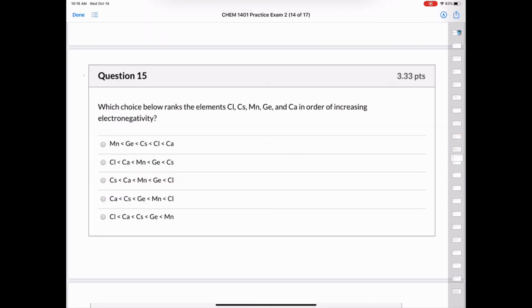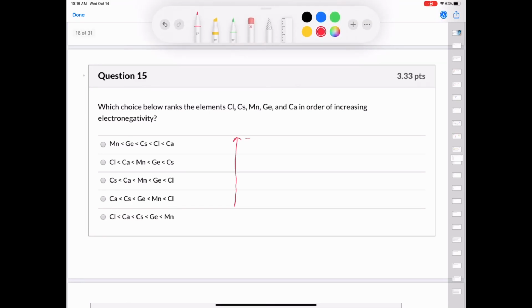Next question. Which choice below ranks the elements chlorine, cesium, manganese, germanium, and calcium in order of increasing electronegativity? On our periodic table, we know that when we go up a group and when we go from left to right across a period, we have increasing, I'll just write big E, big N for increasing electronegativity. And so if you look at what they're calling the most electronegative elements in all of these possible answers, you can see that calcium, cesium, and manganese are way far away from chlorine, right? Chlorine is in group 7A, so it's definitely the most electronegative of any of the elements in the list.